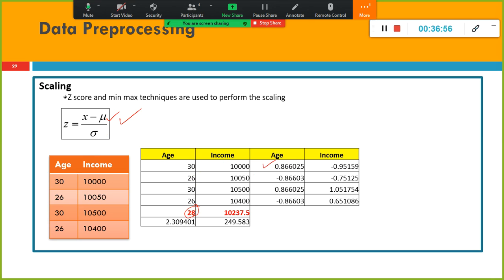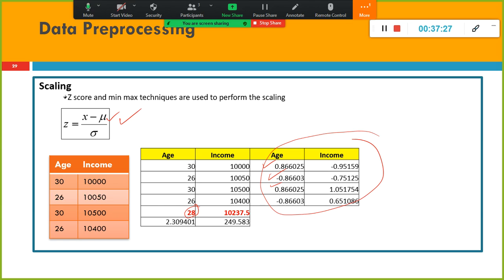So 26 minus this one, you will get this one, and 30 minus this one and divided by this one. So when you do scaling even for the income column, both the values now look somewhat between 0 and 1 only, somewhat smaller. Hence, just because my income has more number of digits, it should not supersede my age values. That is the reason why we need to do scaling.